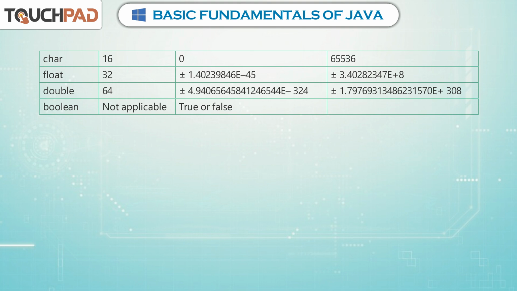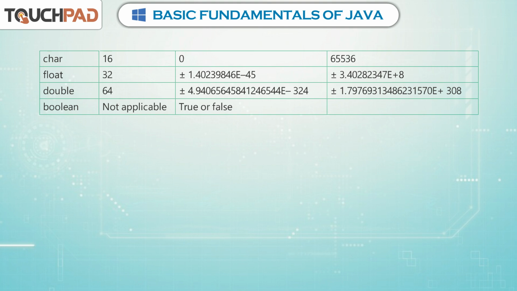Float: 32, plus minus 1.40239846E-45, plus minus 3.40282347E+38.